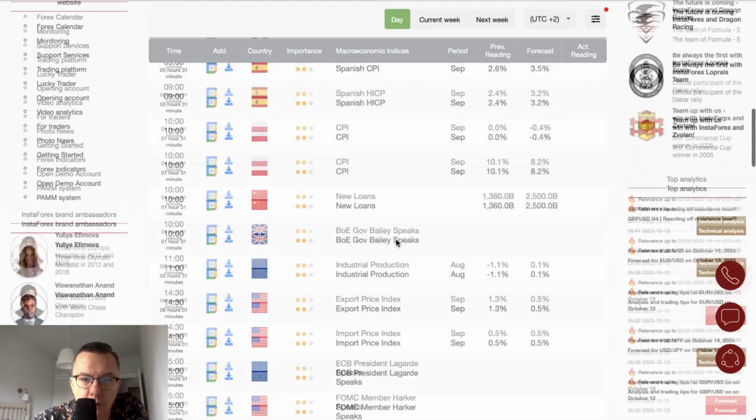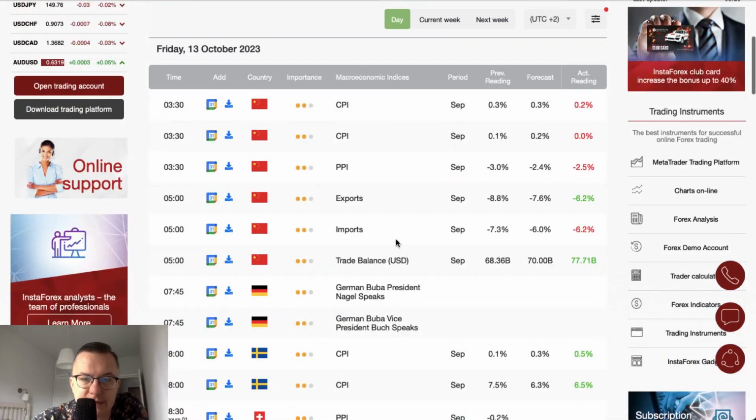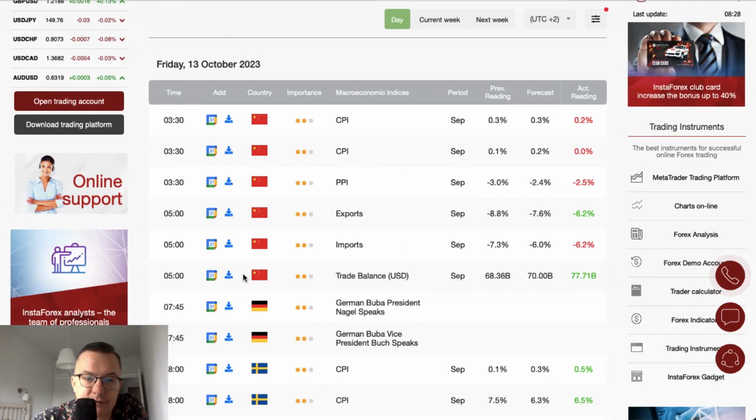So, no very important data releases. Nevertheless, the data from China might be very interesting. So, let's take a look how the market reacted after this data were published overnight.